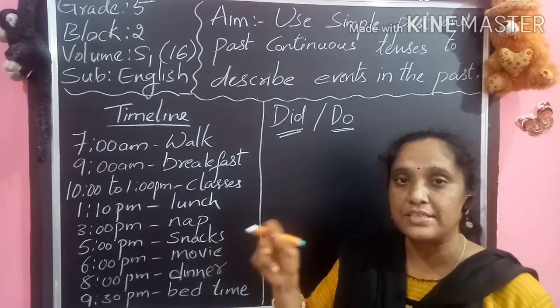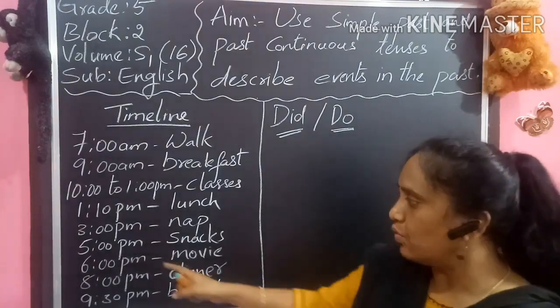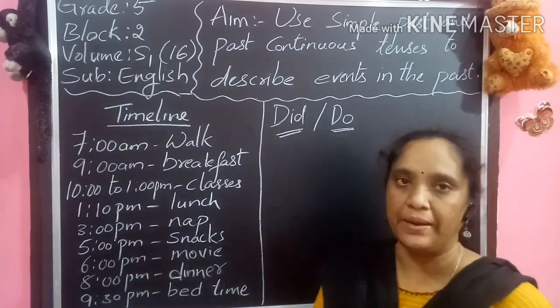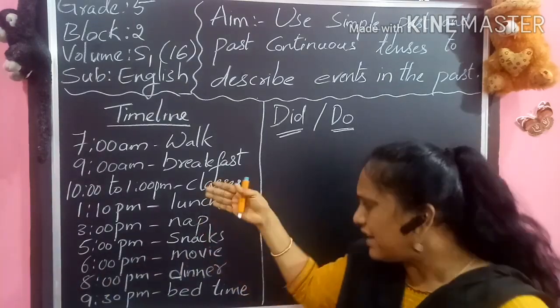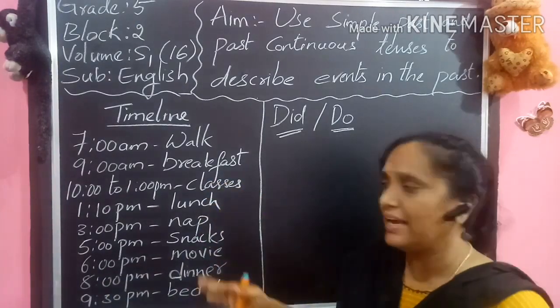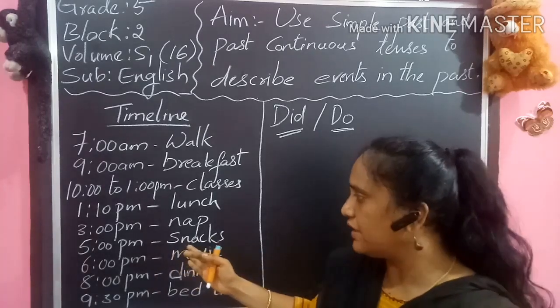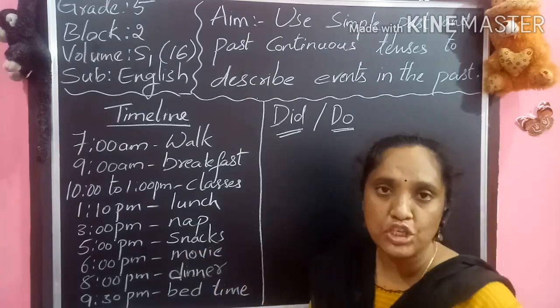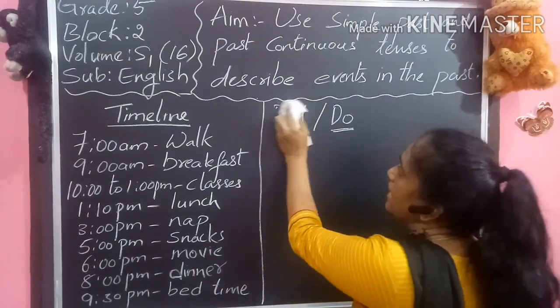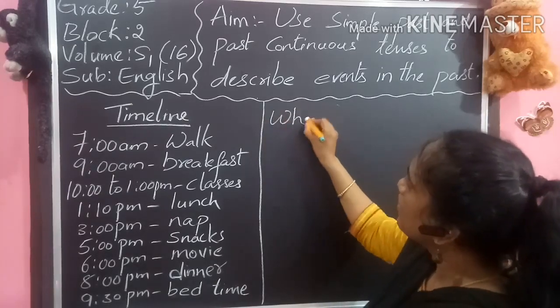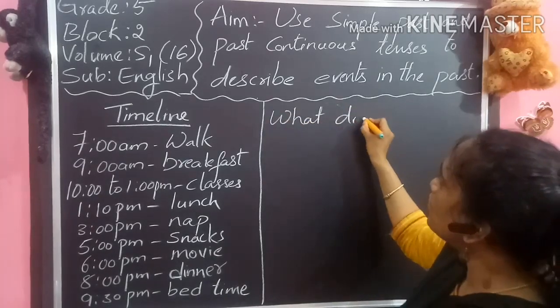What did you do yesterday evening? Means what did I do yesterday evening? You can see, I watched a movie. In the evening, what I had taken, I ate snacks. I can say in the evening time I ate snacks. I watched a movie. So observe this when I am asking with did: what did you do yesterday evening?